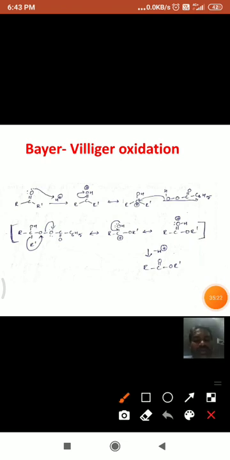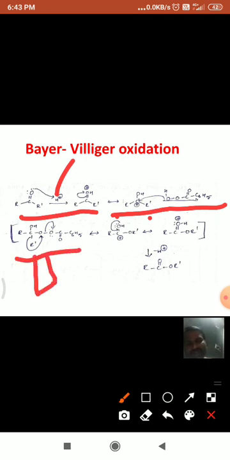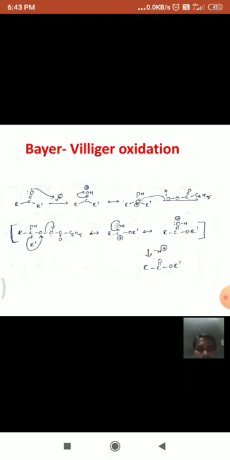See here, one more time I will explain. In acidic conditions, we know that a carbonium ion is formed, and this ion is attacked by this oxygen atom, resulting in the formation of this product. Here some rearrangement takes place. This alkyl goes to this oxygen, and this group is eliminated as benzoic acid, and with the loss of a proton we get the ester. This is the mechanism of Baeyer-Villiger oxidation.